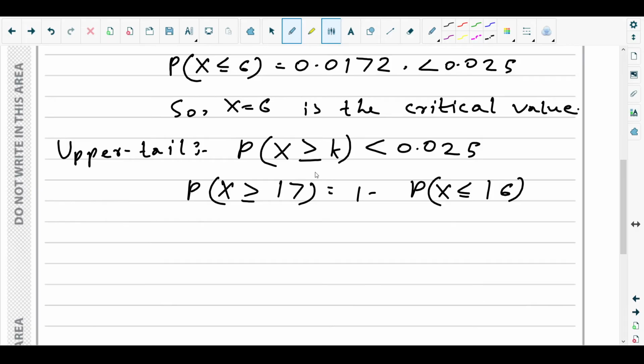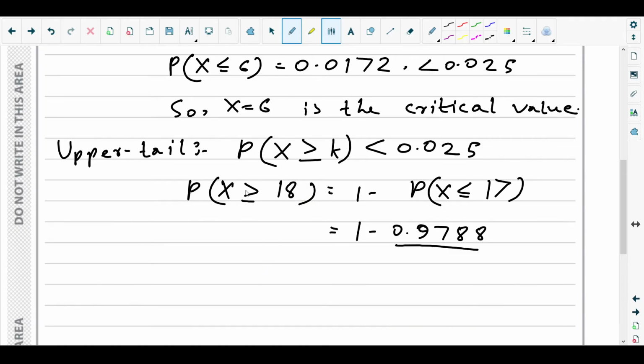That means we want 1 minus the probability that we have just seen from the distribution. 1 minus 0.9788, right? In that case it is x less than or equal to 17, not 16. For that probability, 0.9788, it should be x greater than or equal to 18.